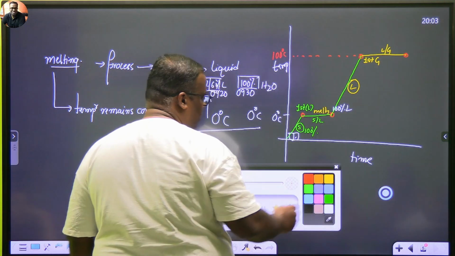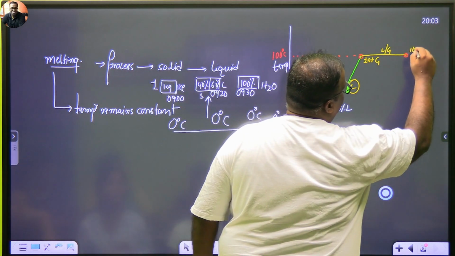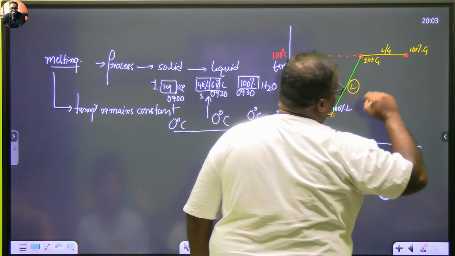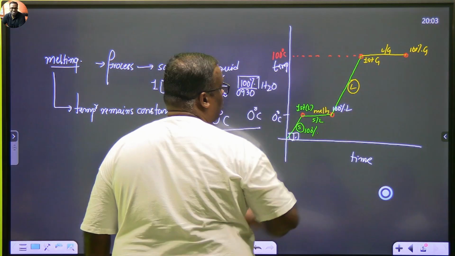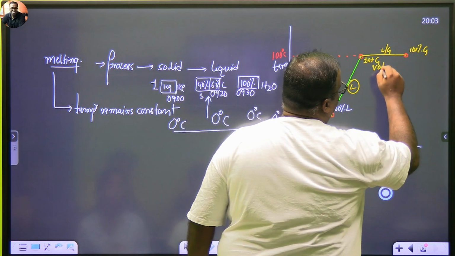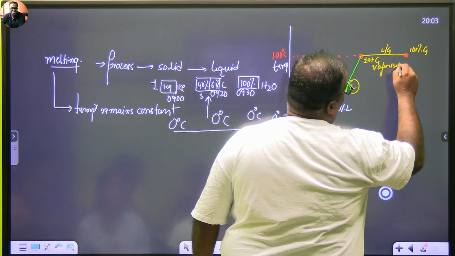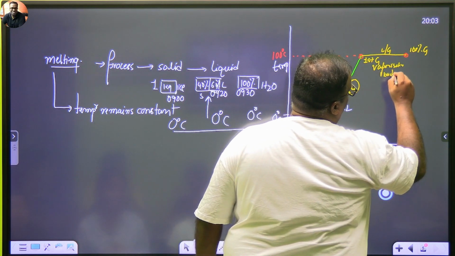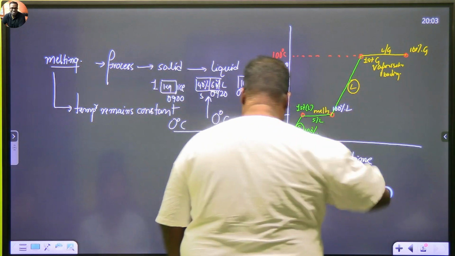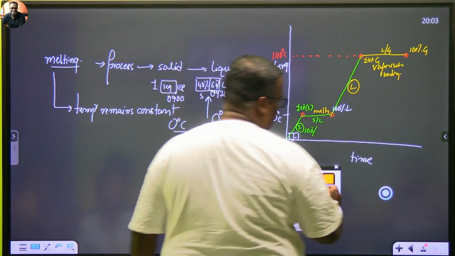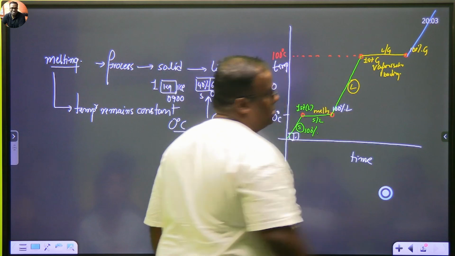इस पॉइंट पे क्या हो जाएगा बेटा? 100% गैस हो जाएगा. Okay? At this point I will get 100% gas. What is this process known as? Vaporization, or I'll call it as boiling. Are you understanding? इसके बाद अगर आप हीट करोगे, if you start heating it further, then again temperature will rise.